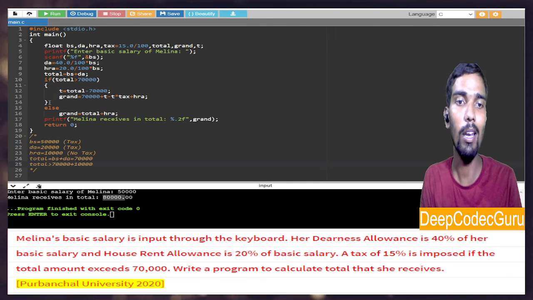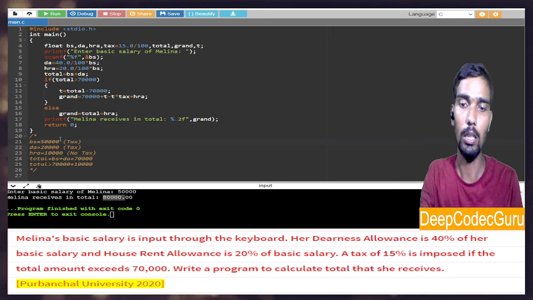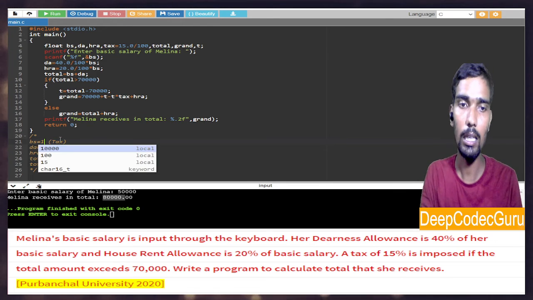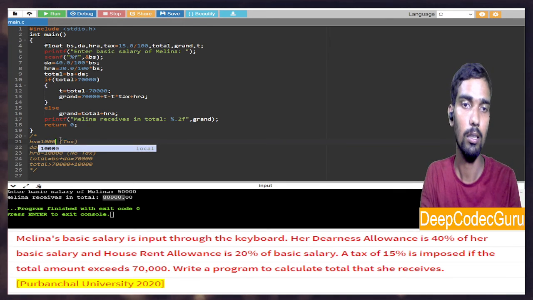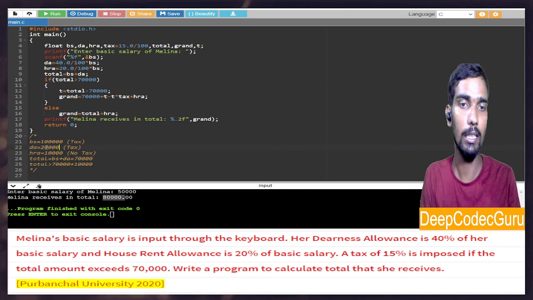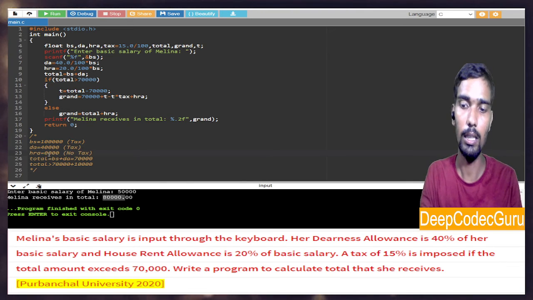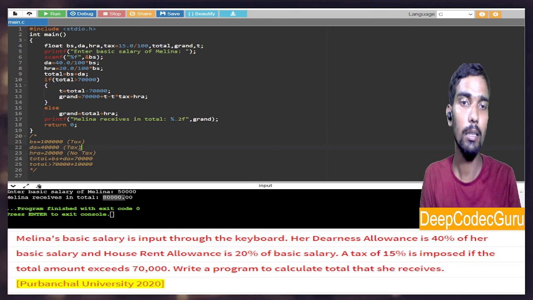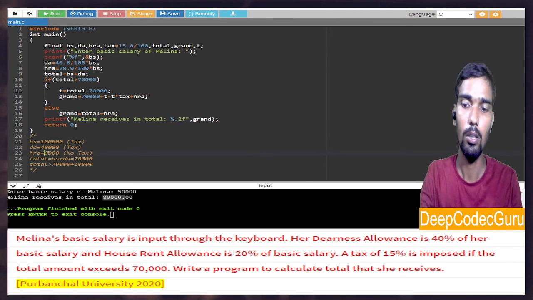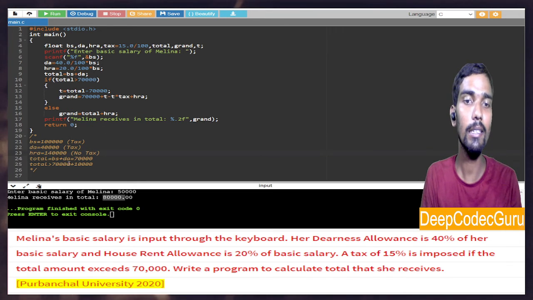In case of 1 lakh, what will be the output? So in case of 1 lakh, what will be the DA? DA will be 40,000 and HRA will be 20,000. Right. So 40,000 plus 1 lakh is how much? 1,40,000.